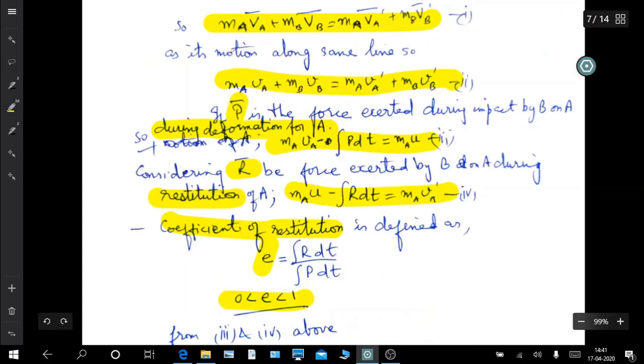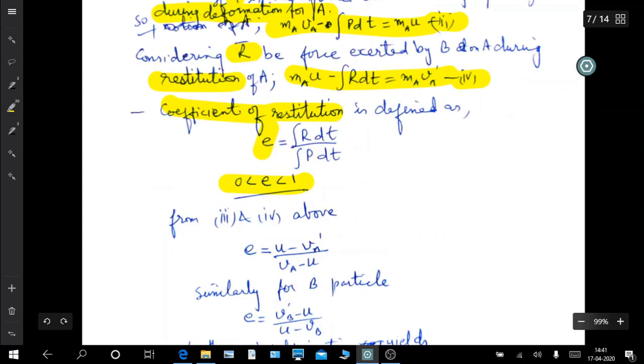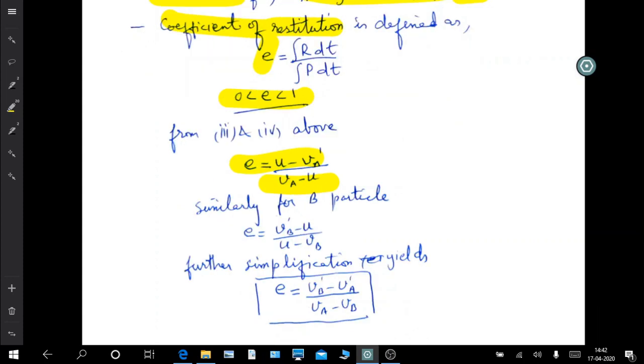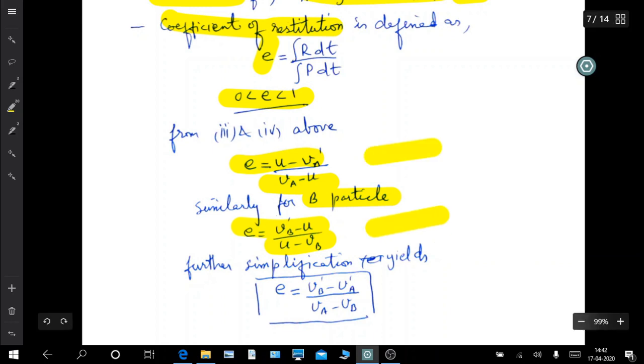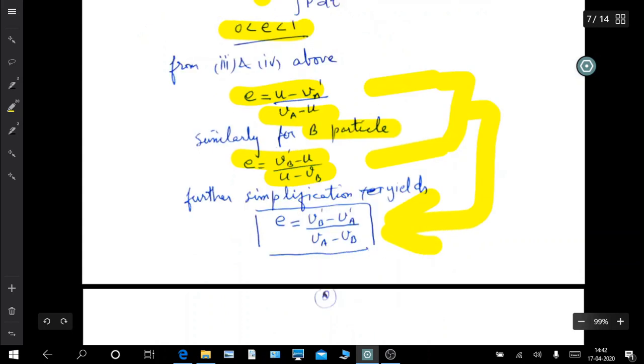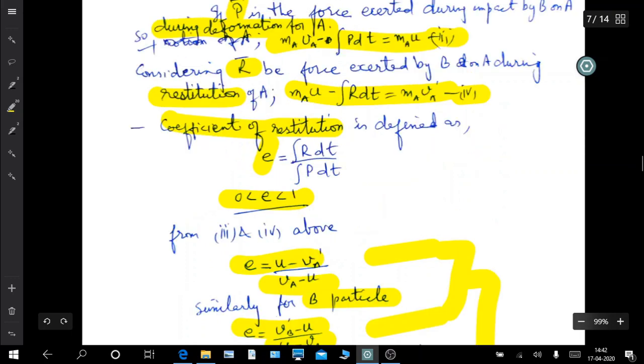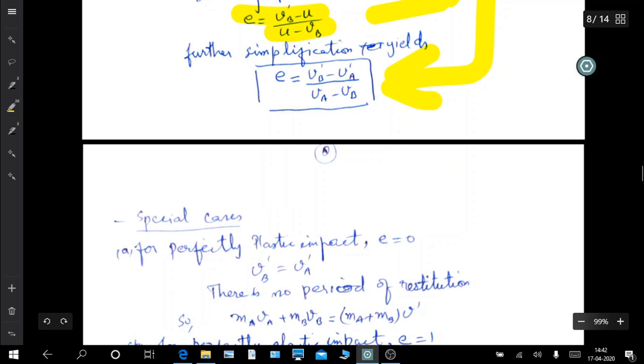So from these two equations, 3 and 4, we get this value for E. Similarly, this we talked about for A. Now similarly for particle B, we can obtain this equation in a similar fashion. Now if you further solve these two equations, you will get this equation, which is the equation for the coefficient of restitution for two bodies colliding.